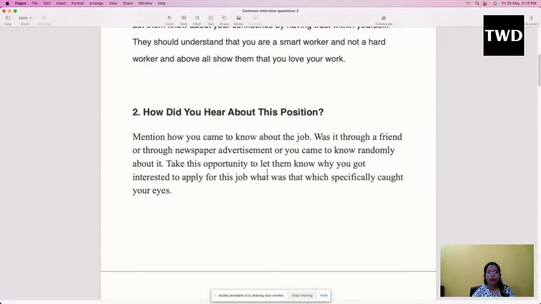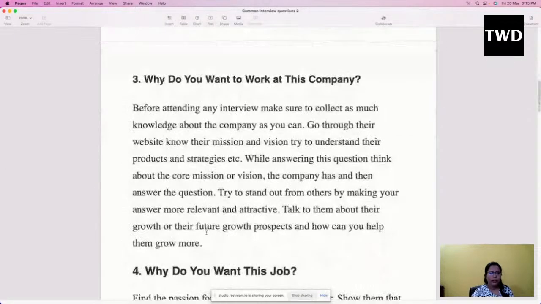Take this opportunity to let them know why you got interested in applying for this job. What specifically caught your eye? Here you can take the chance to let them know why you applied. They might ask, why did you apply for this job? But if not, you yourself can use this opportunity to let them know why you are interested in this job. Next, why do you want to work at this company?